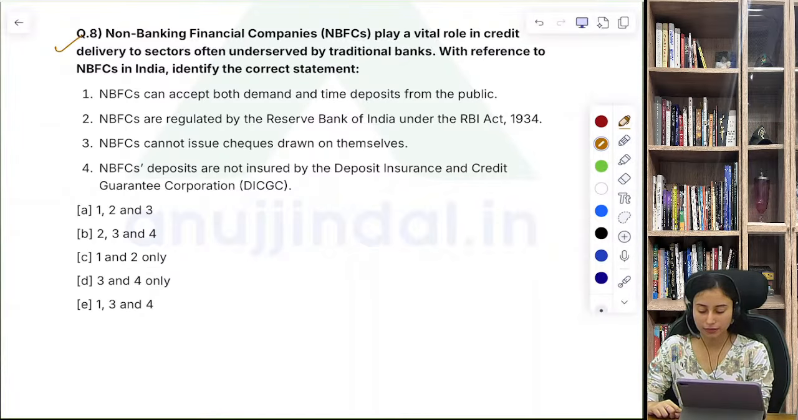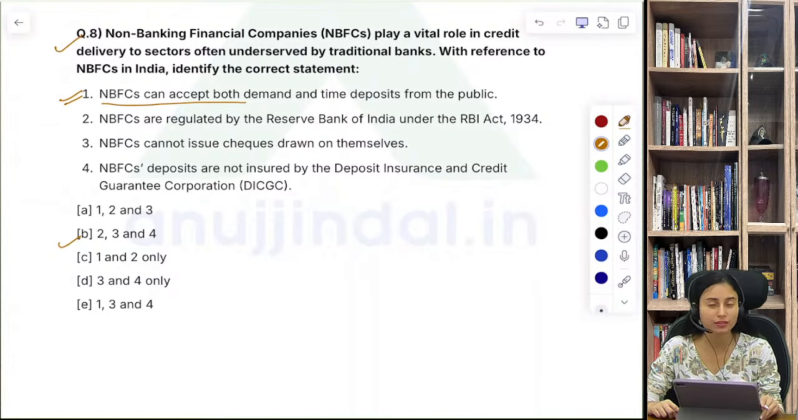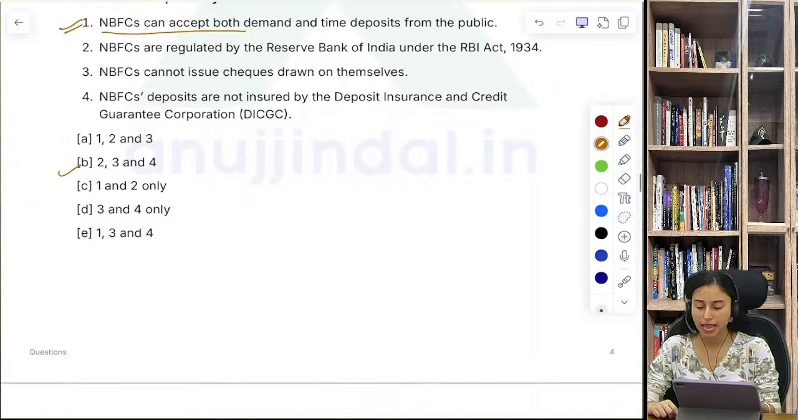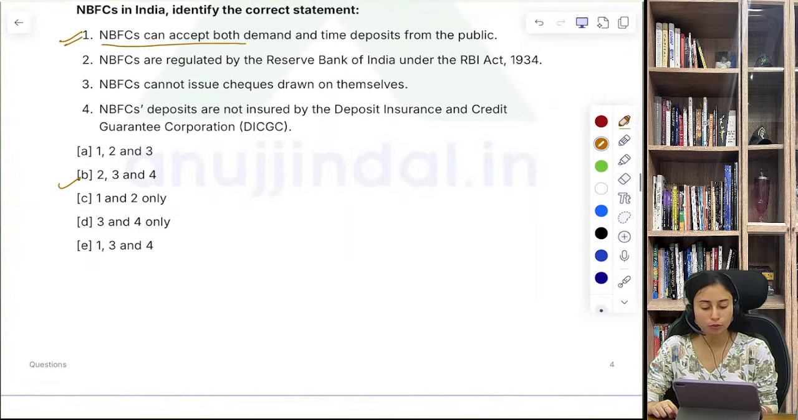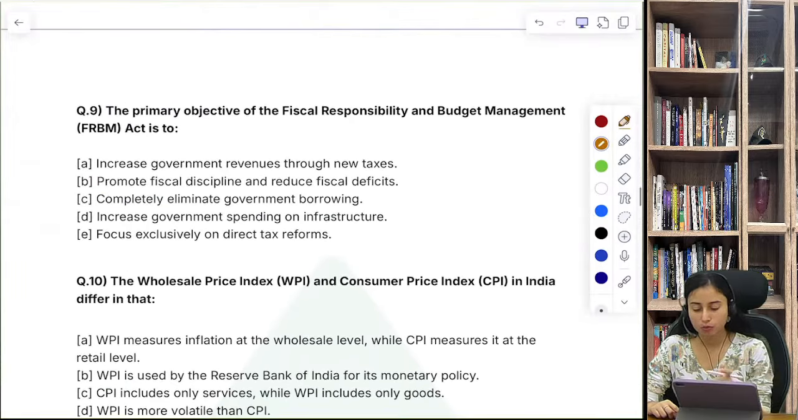B is the right answer. What is wrong with the first statement? It says NBFC can accept both demand and time deposit from the public. No, this is not a correct feature of NBFC. Hence, only the 2nd, 3rd and 4th statements are correct. Let's just move ahead with question number 9.